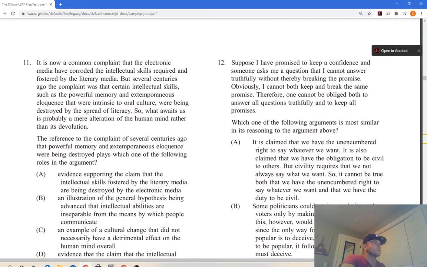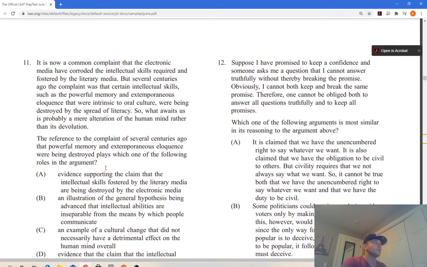The reference to the complaint of several centuries ago that powerful memory and extemporaneous eloquence were being destroyed plays which one of the following roles in the argument? Okay. It is now a common complaint that the electronic media have corroded the intellectual skills required and fostered by the literary media.